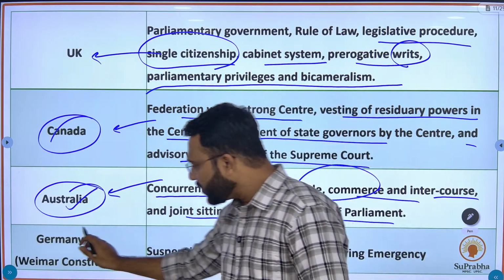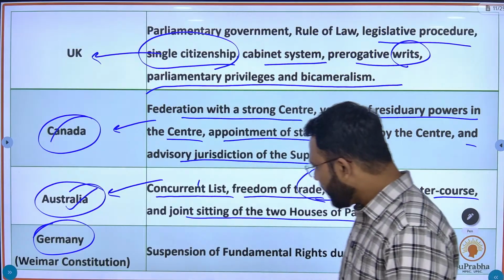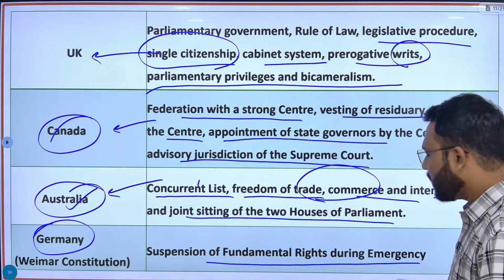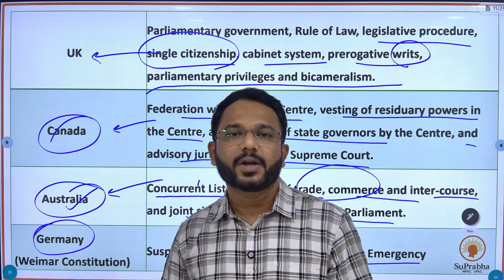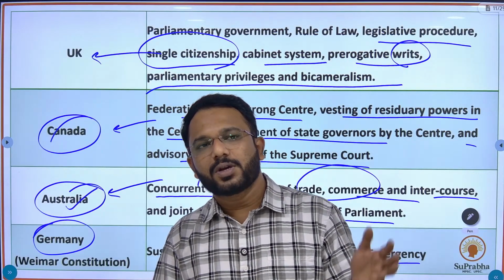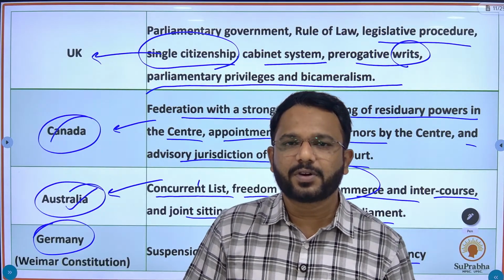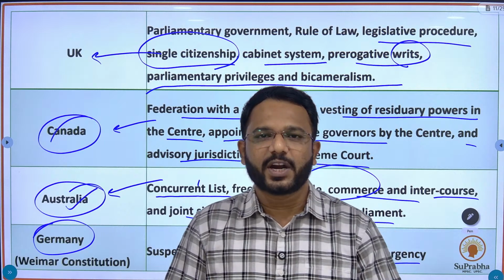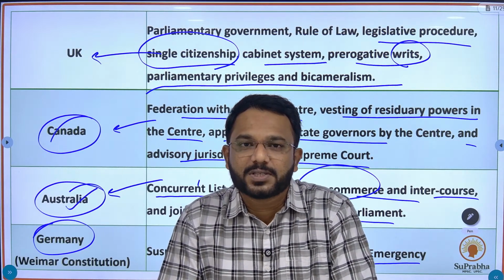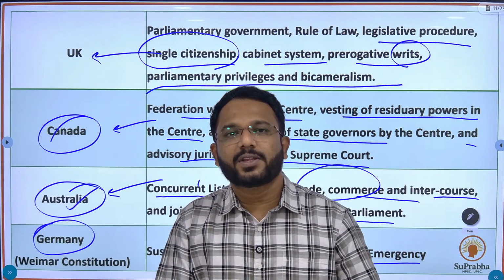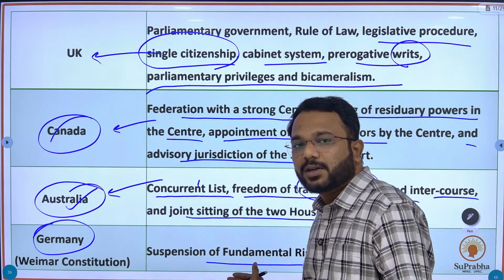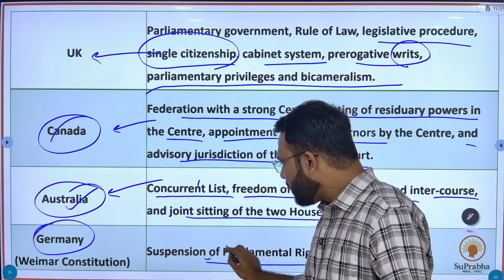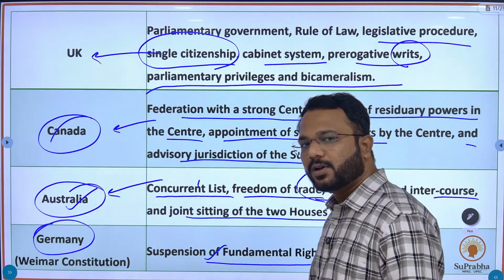From Germany, we have taken suspension of fundamental rights during emergency. This provision is inspired by the German constitution. Germany is famous for a very famous personality known as Adolf Hitler, and Hitler was famous for taking away the rights of citizens or individuals. So if you want to take rights from the citizens during emergency, you have to refer to Germany. Fine.